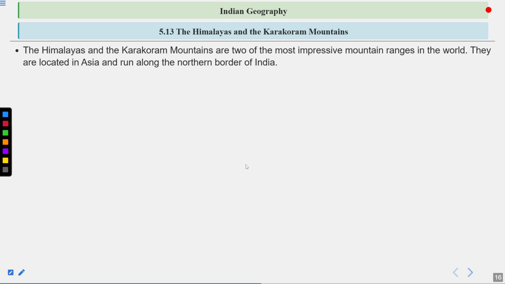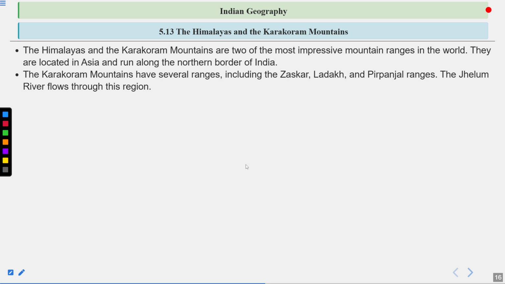The Himalayas and the Karakoram Mountains are two of the most impressive mountain ranges in the world, located in Asia and running along the northern border of India. The Karakoram Mountains have several ranges, including the Zaskar Range, Ladakh, and Pir Panjal Range. The Jhelum River flows through this region.